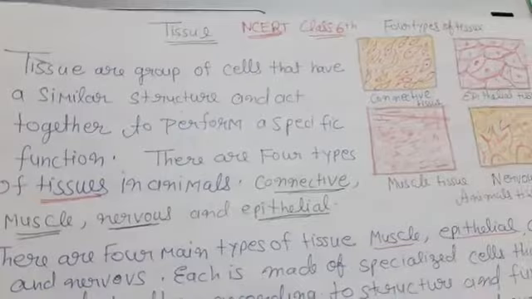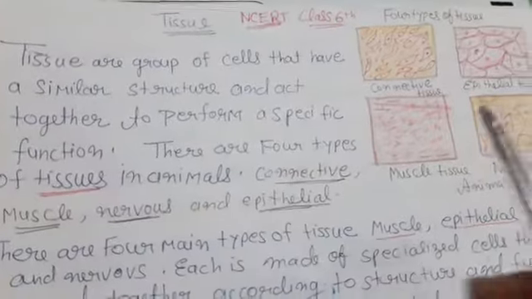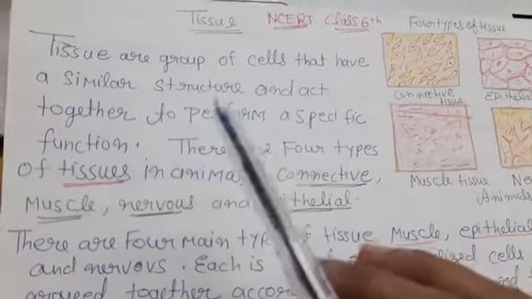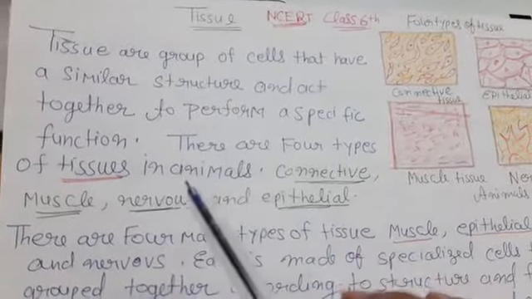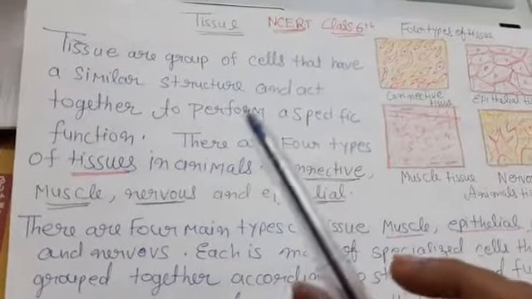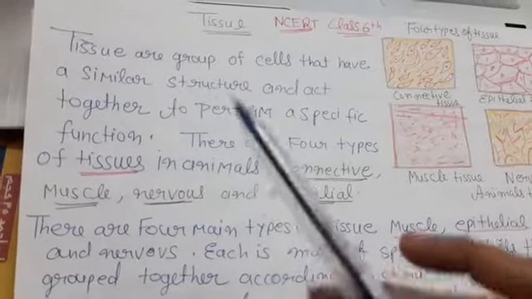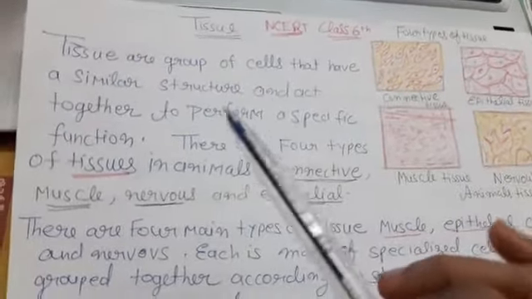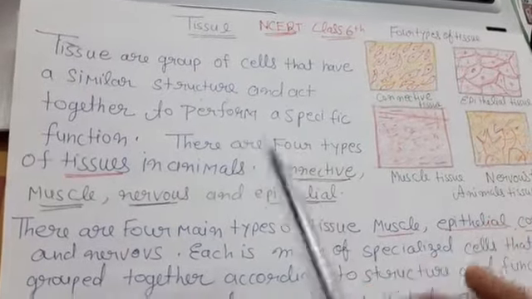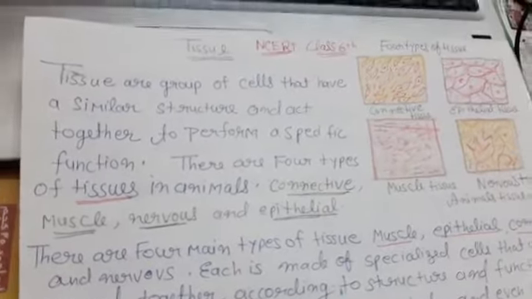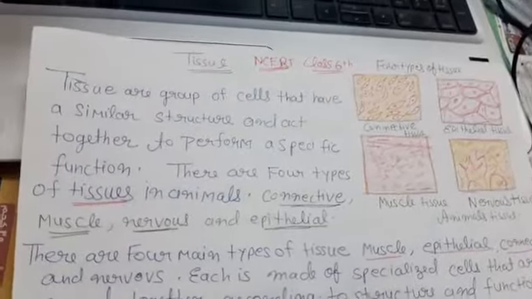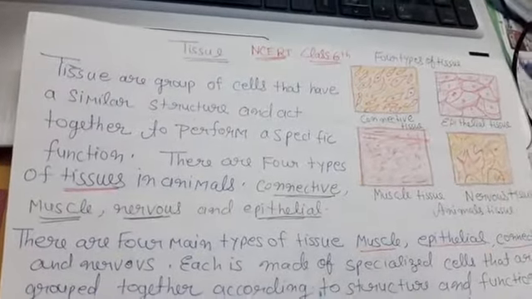So listen carefully. Let's go again. Tissues are groups of cells that have a similar structure and act together to perform a specific function. The word tissue comes from an old French word meaning to weave. There are 4 different types of tissue in animals: connective, muscles, nervous and epithelial. In plants, tissues are divided into 3: vascular, ground and epidermal. Groups of tissues make up organs in the body such as the brain and heart.